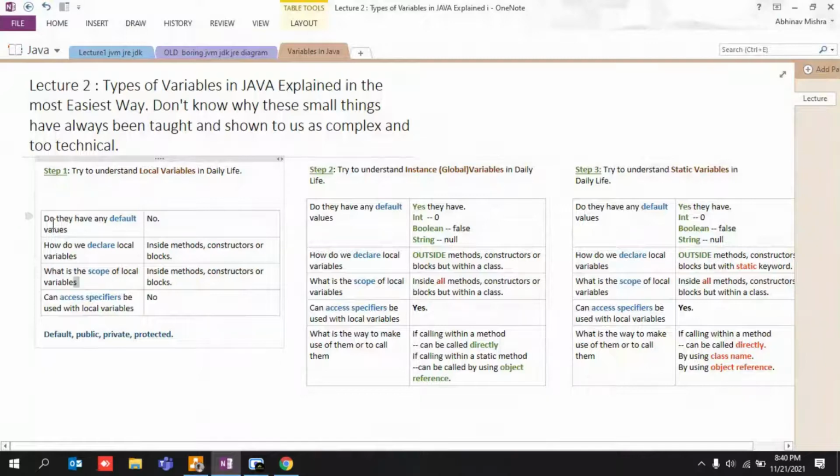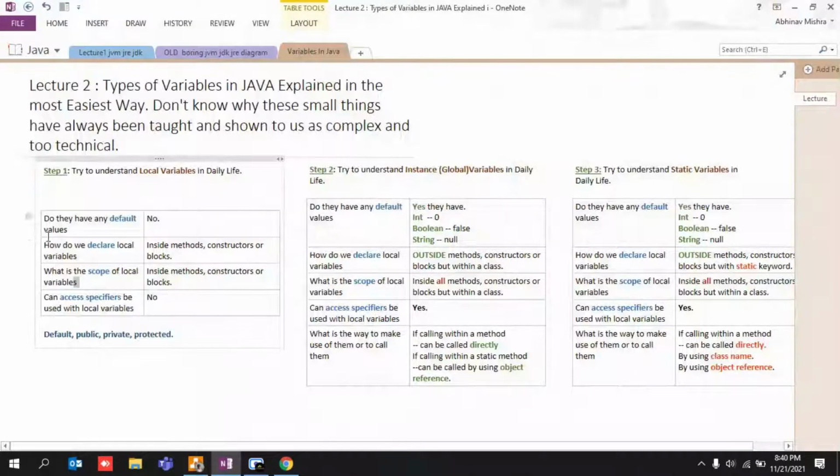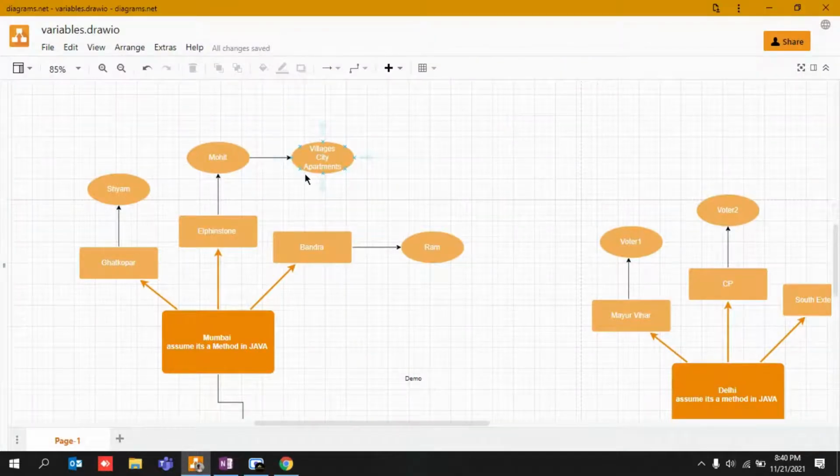Again, I'm reiterating: do they have any default value? Am I working? If I'm living in a village, it may happen that I may not be working, I may be jobless, right? I do not have any work. This is the reason why I try to help in elections and get some money and earn some loyalty, right? How do we declare local variables, or where should they normally exist? Inside a village, city, or apartment.